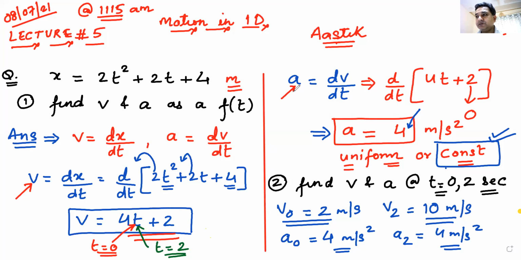Anyone? This was instantaneous velocity. Do we remember instantaneous? Yes, Niharika. And this was instantaneous acceleration. Instantaneous velocity means velocity at any time, at any instant, at any point. And that is why we were able to find out velocity at 2 seconds, velocity at 0 seconds, acceleration at 0 seconds, and acceleration at 2 seconds.